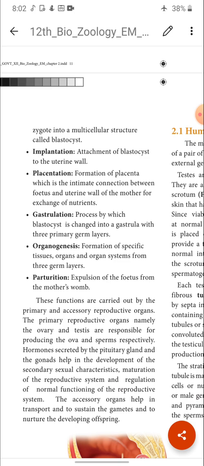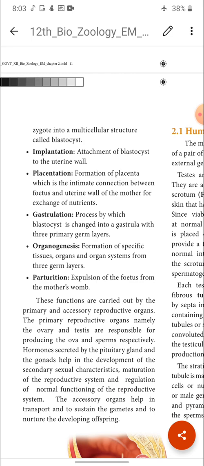For example, the skin, muscles and bones develop from the ectoderm of the gastrula. In the same way, the digestive tract and some parts of the internal organs develop from the endoderm, and the coelom develops from the mesoderm.